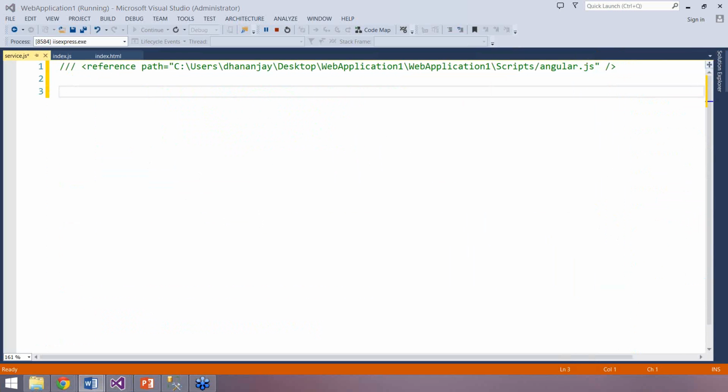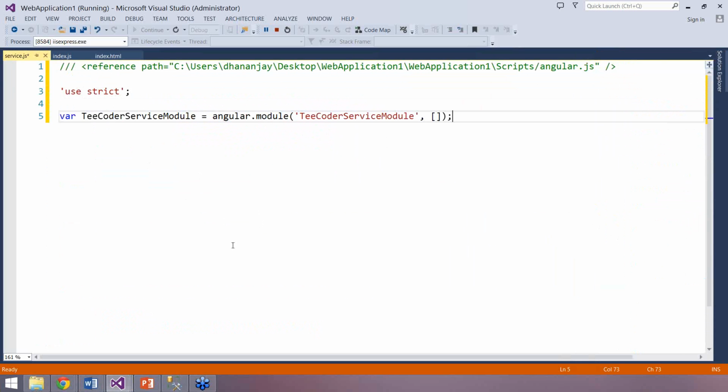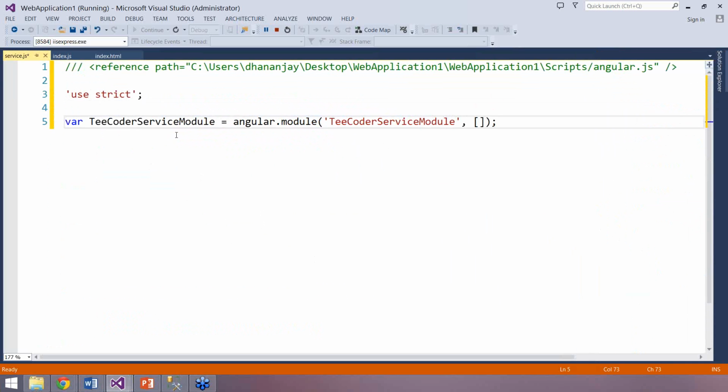I'll first say 'use strict' such that if there is some error, etc., it will tell us. Now again, I have to create a module, which you see how I'm creating a module called tcoder service module, angular.module equal to tcoder service module. You remember that we created the main module also in the same manner. So I created that module over here.